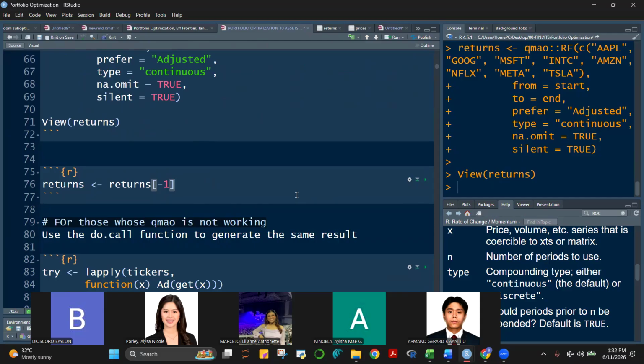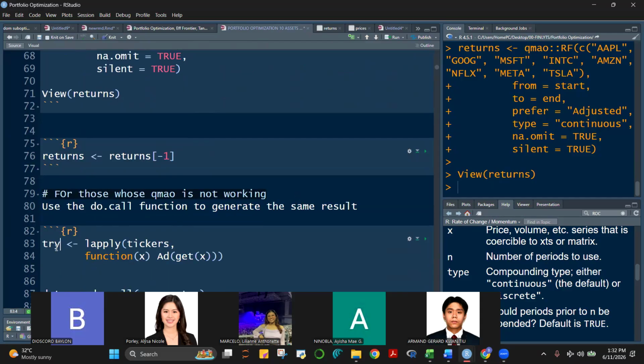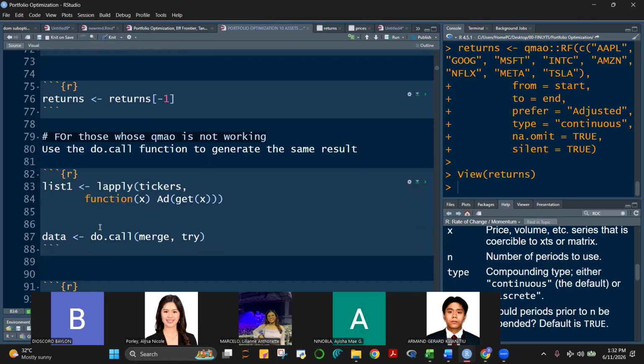Now what about those of you who are having problems with your QMAO? Is there another method? Yeah, of course. What you can do is just manually extract the closing prices or adjusted prices from each asset, merge them, and then use the Return.calculate function in order to get the returns, the log returns. But also another one is this one, class. So let's take a look at this.